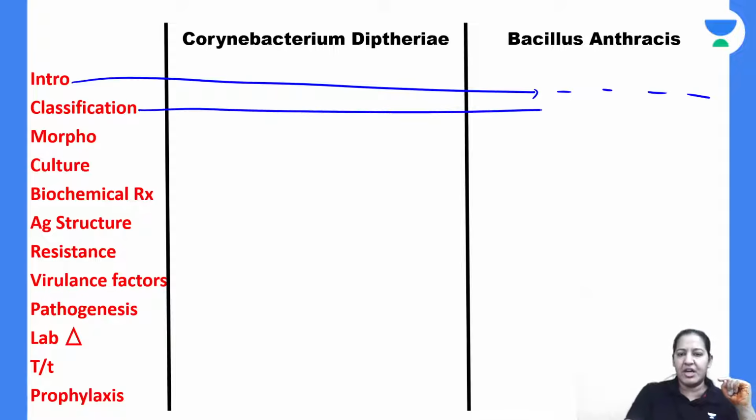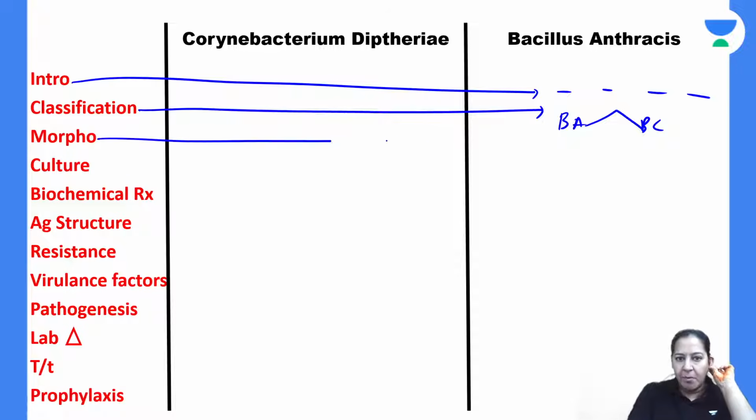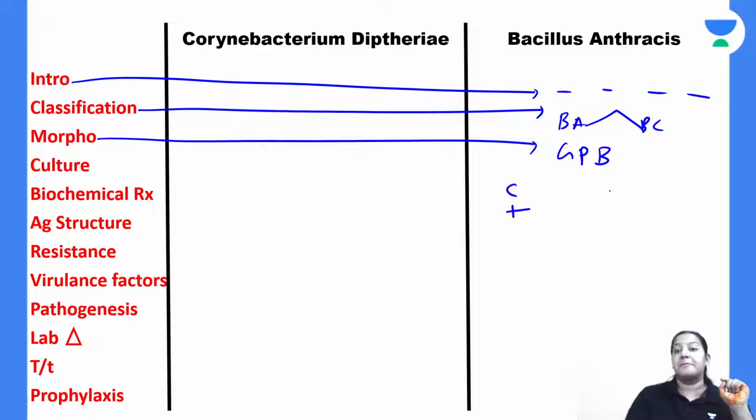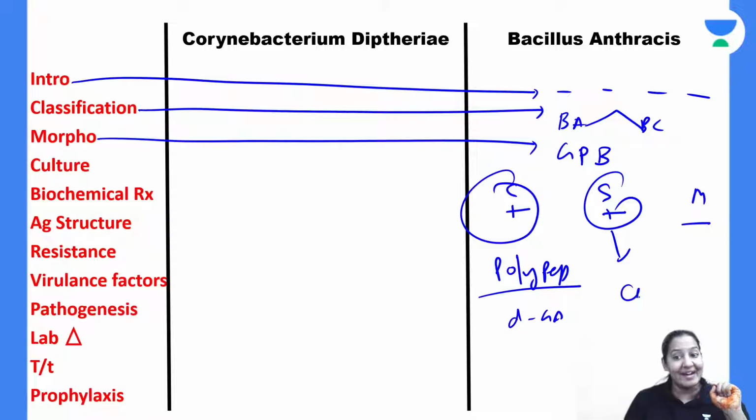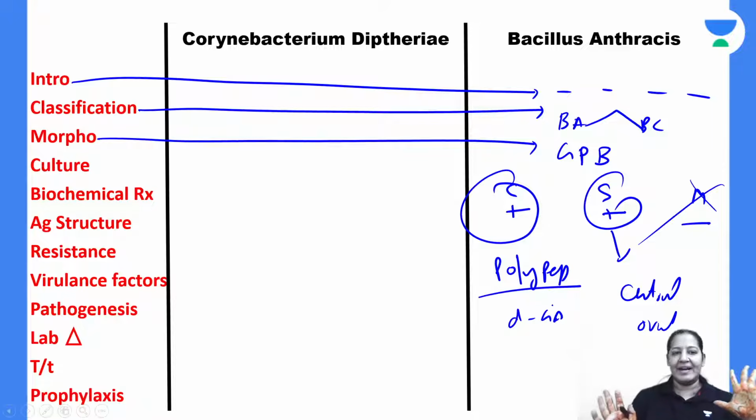In the classification, only 2 bacteria are there, Bacillus anthrax and Bacillus cereus. You know the 2 of them, I will describe both of them. In the morphology, these are gram-positive bacilli, capsule present, spore present, but motility absent. The capsule is a polypeptide. It is not polysaccharide. Polypeptide made up of D-glutamic acid. Spores are present which are central and oval and non-bulging. And motility is absent. Right, that is the summary.